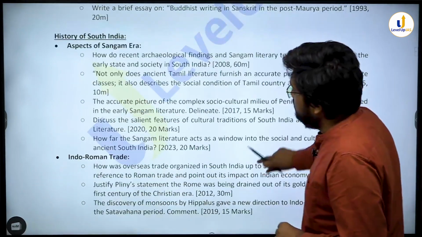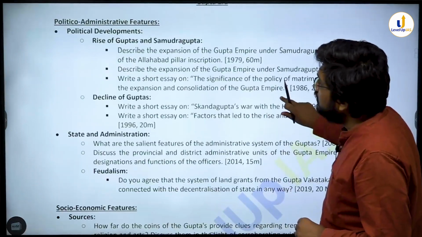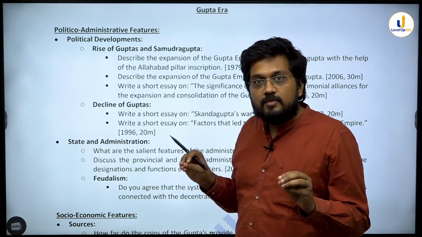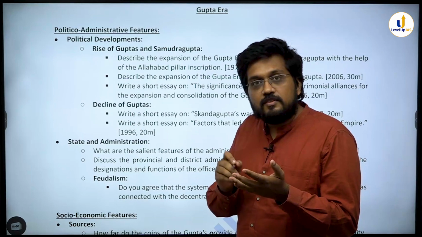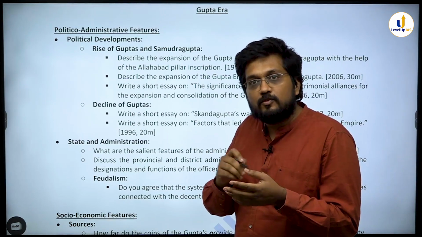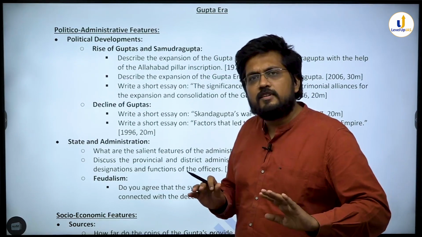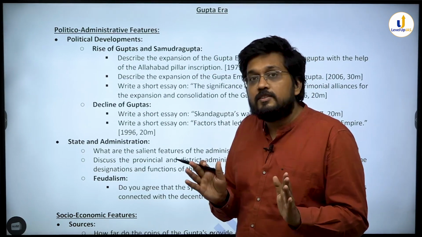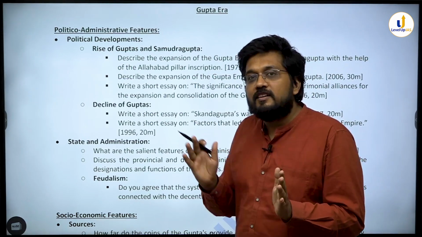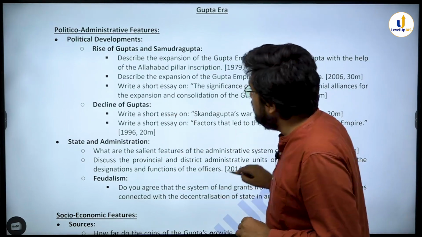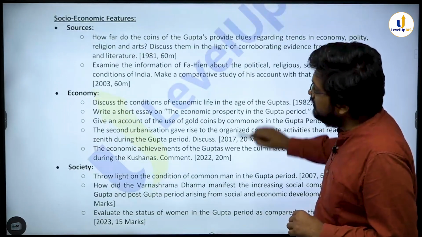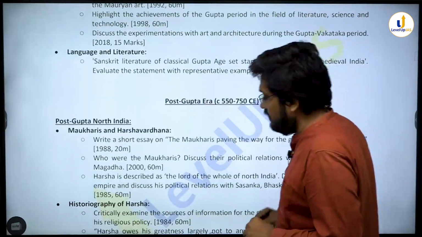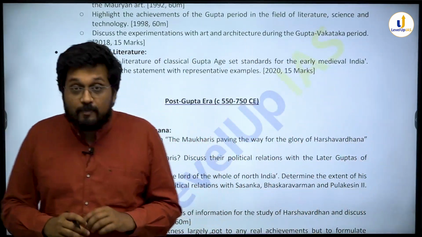Look at the Gupta era. Gupta era is, I think, one of the most evenly balanced parts of the syllabus, in which sources, political, administration, economy, society, religion, culture, all of it is asked in very detail over the years. When you prepare the Gupta age, you cannot afford to miss any single dimension. सब जगह से सवाल पूछे हुए हैं. You can see it very clearly. Sources, economy, society, religion, Puranic religion, cultural features, etc. It was one of the most balanced aspects.